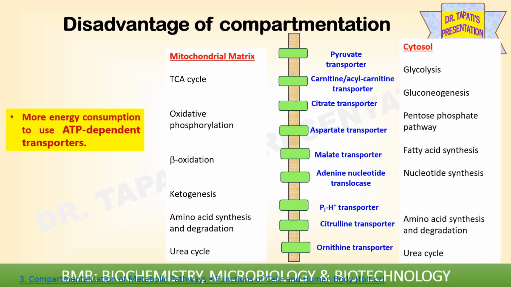Although compartmentation is very important, at the same time it puts greater demand on energy consumption. It arises from a frequent need to use ATP-dependent transporters, transporting substances across membranes against the concentration gradient, and thus creating different environments in different compartments.